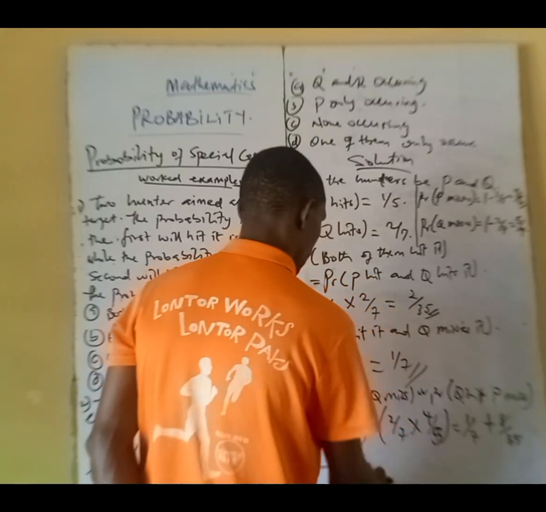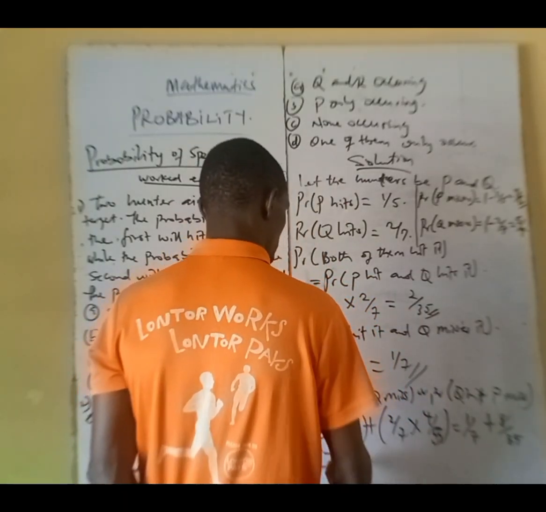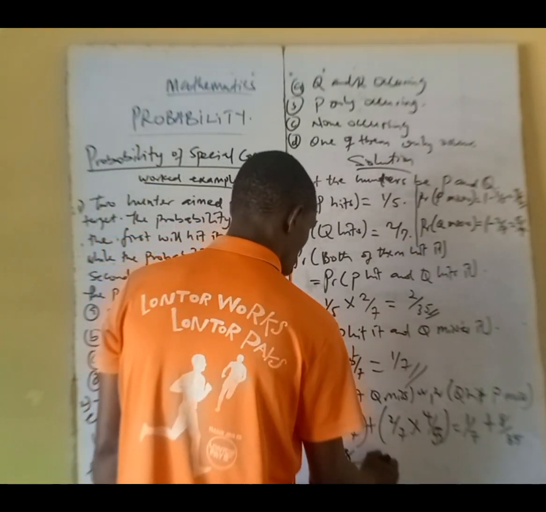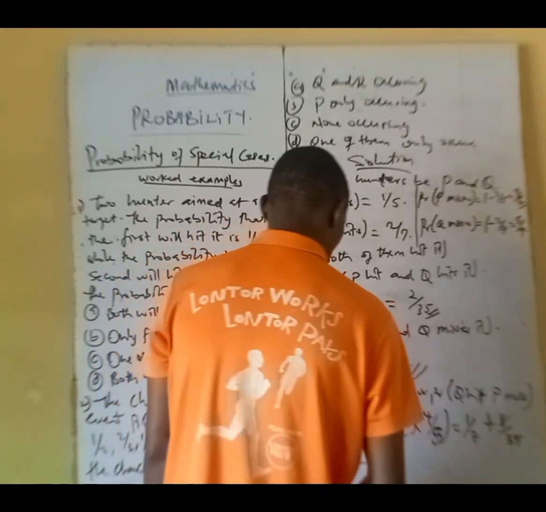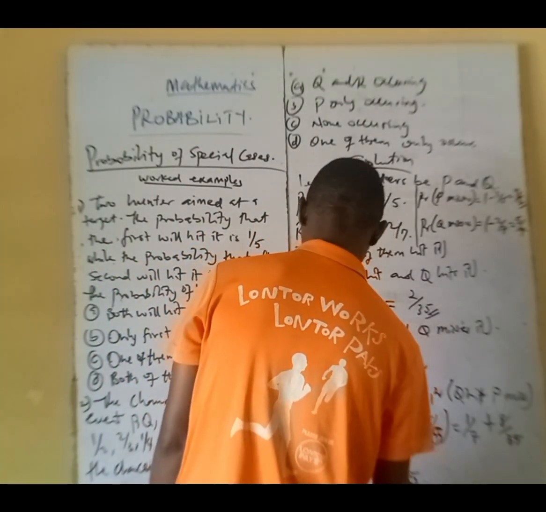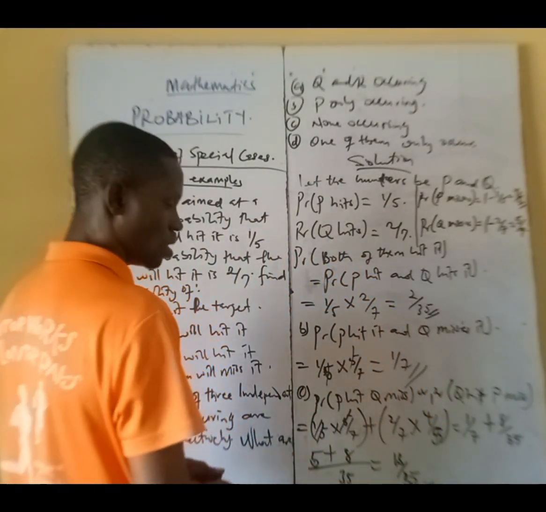So 35 divided by 7, that will be 5. 5 times 1, 5. 35 divided by 35, that will be 1. 1 times 8, 8. And that will be what? 13/35.